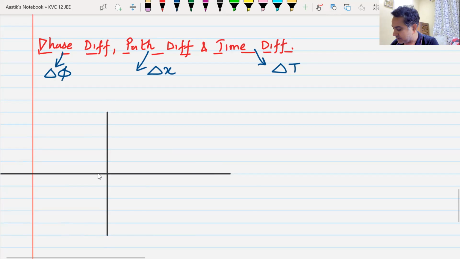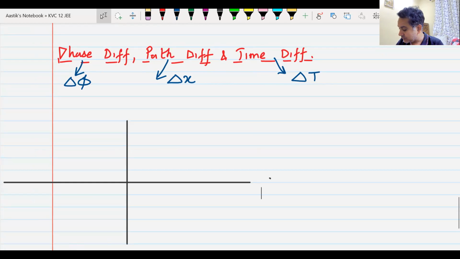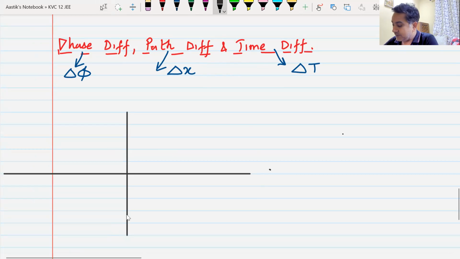Let me just make it like this. Okay. If I try to make a wave, I will make the wave like this. A sine wave. Do you know a sine wave? A sine wave looks like this. Yes or no? Anyone knows a sine wave?